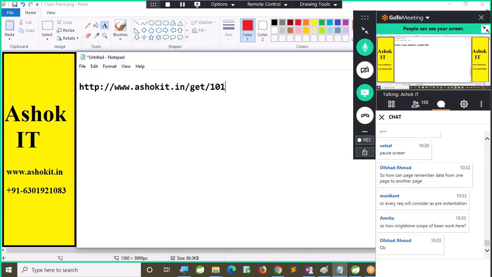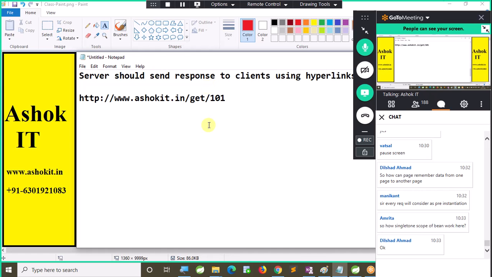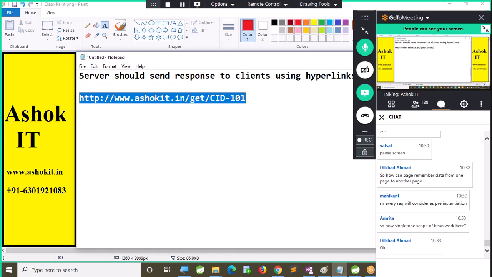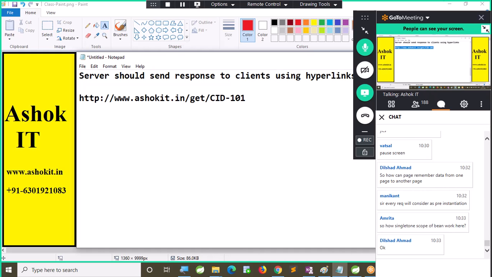So this is the request I am giving. Assume that this is course ID 101. Now from the Ashok IT Institute, you want to get some course ID information. So CID-101, course ID 101, you are sending a request. Then I will send you some JSON data as a response.